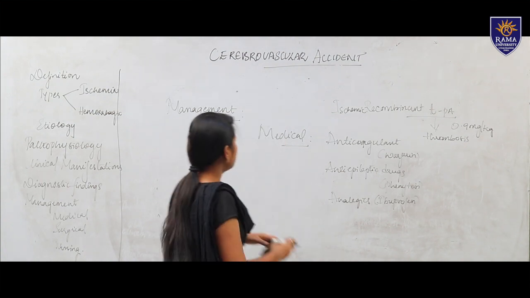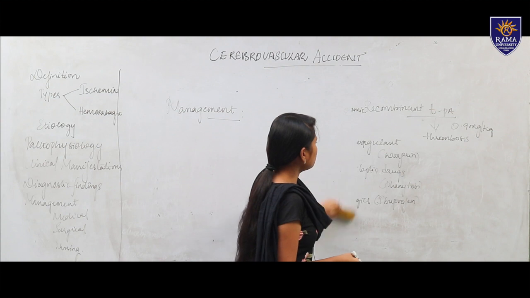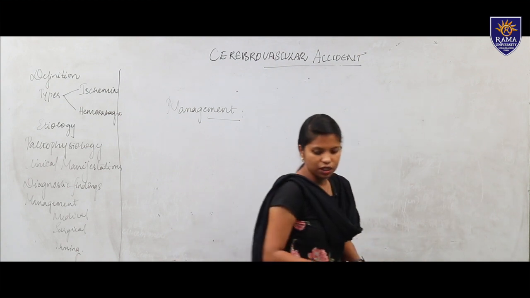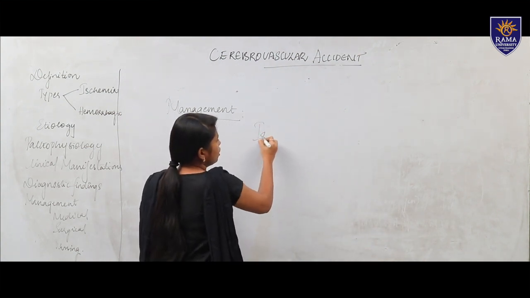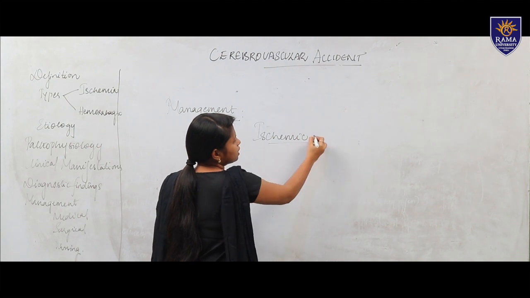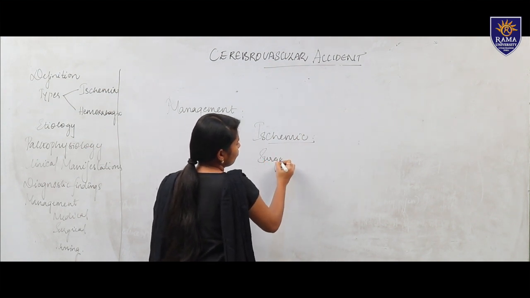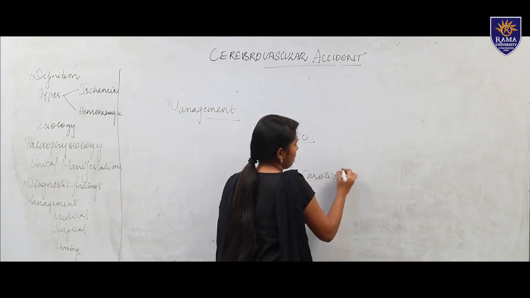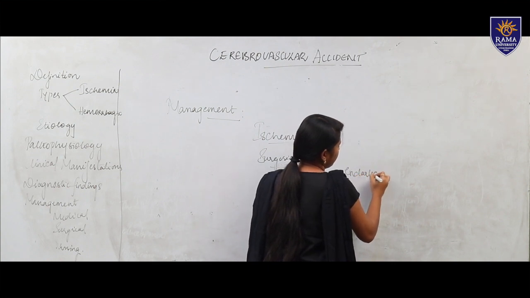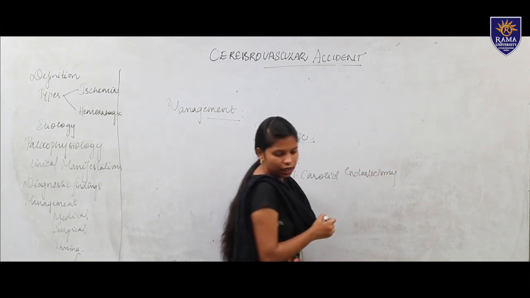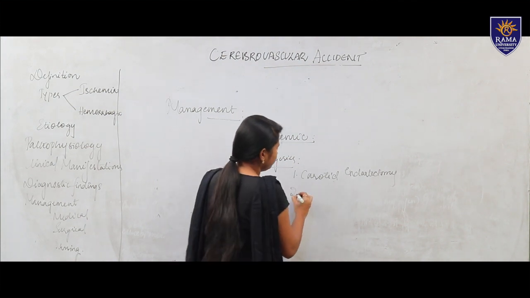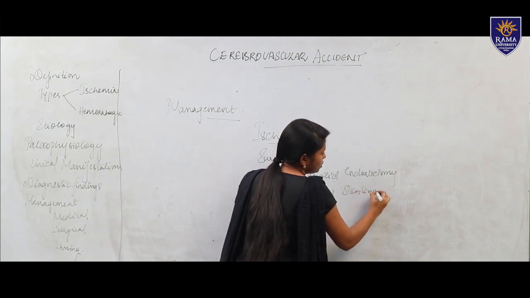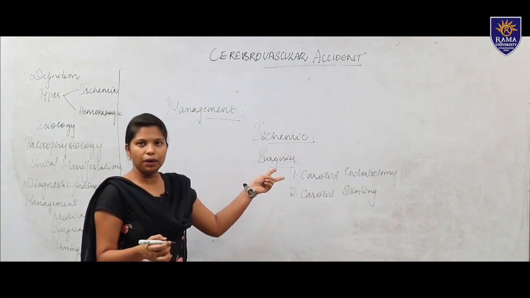And moving to surgical management. As we know, there are some surgeries for ischemic and hemorrhagic stroke. First is ischemic. Already I have told you, in ischemic stroke the surgeries include carotid endarterectomy, then carotid stenting. These two main surgeries are done in an ischemic condition.